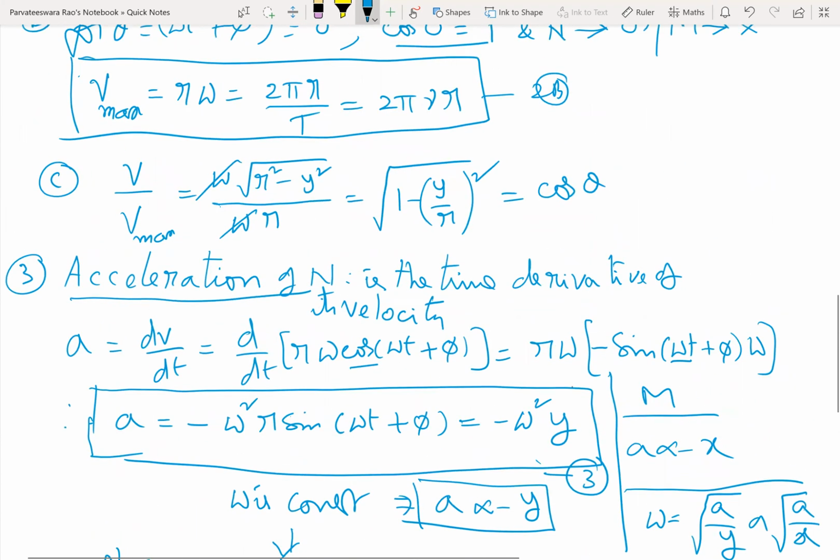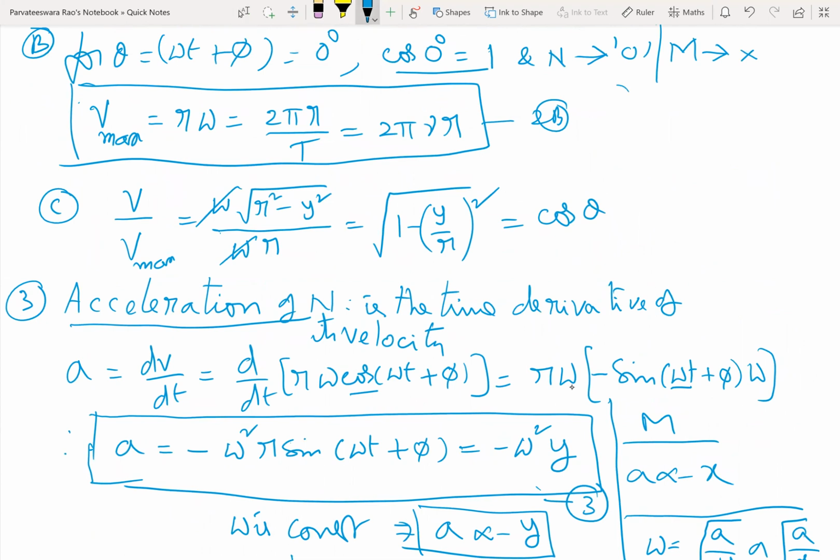Now bring it here, V max by A max. Maximum velocity is r omega. Maximum acceleration is r omega square.